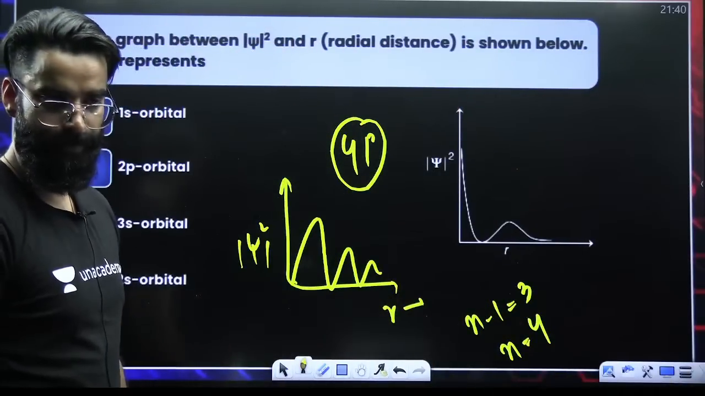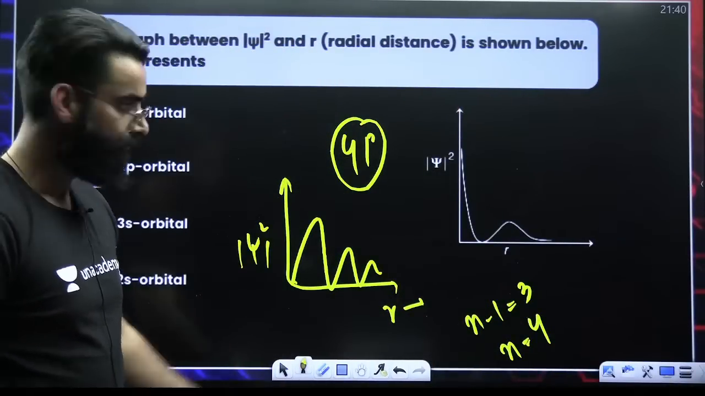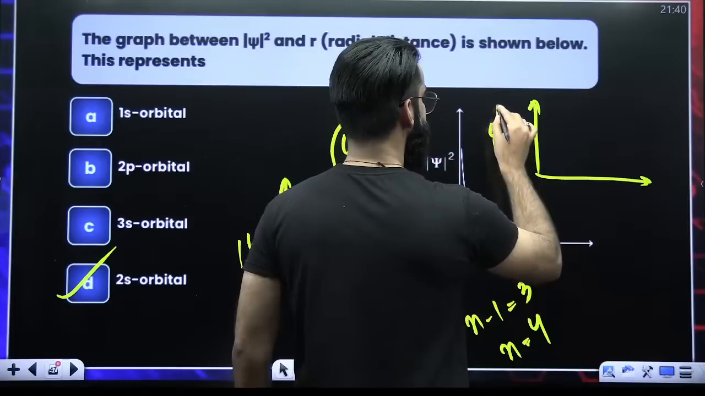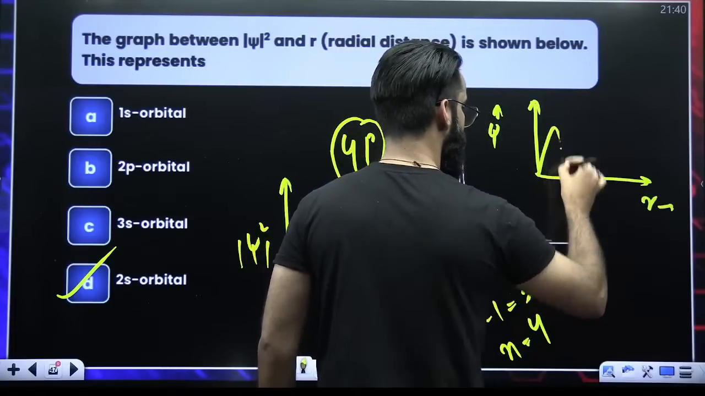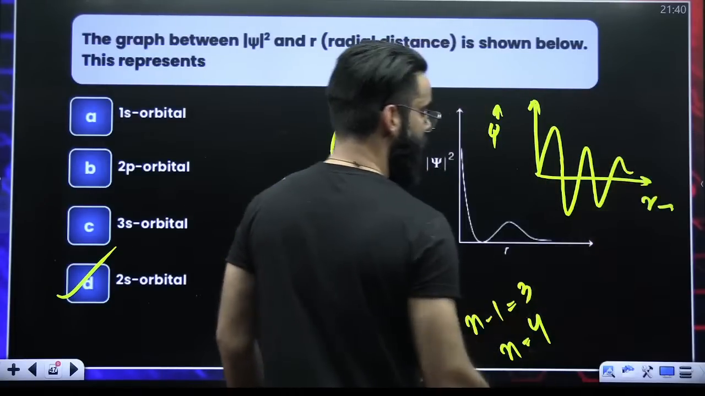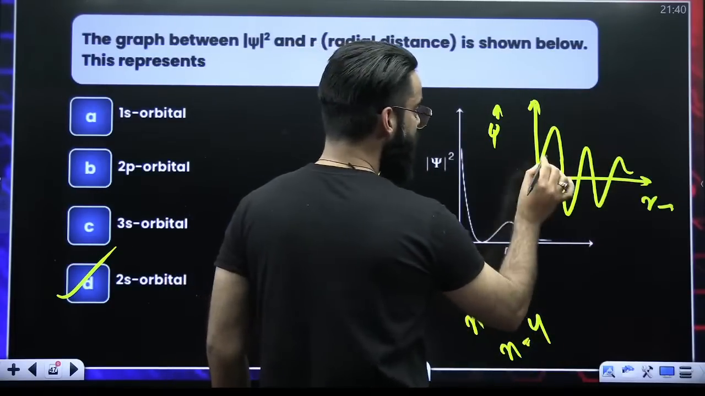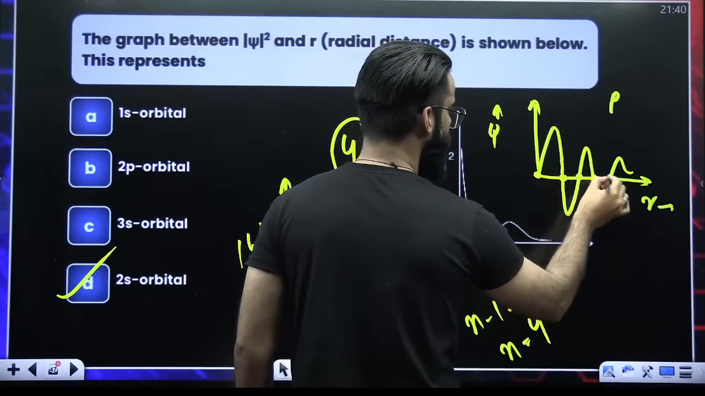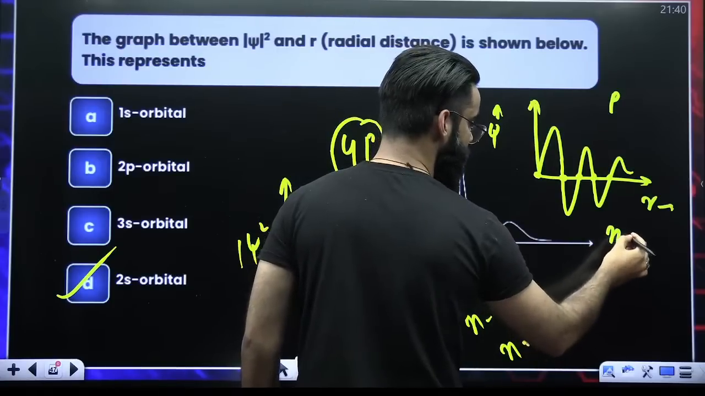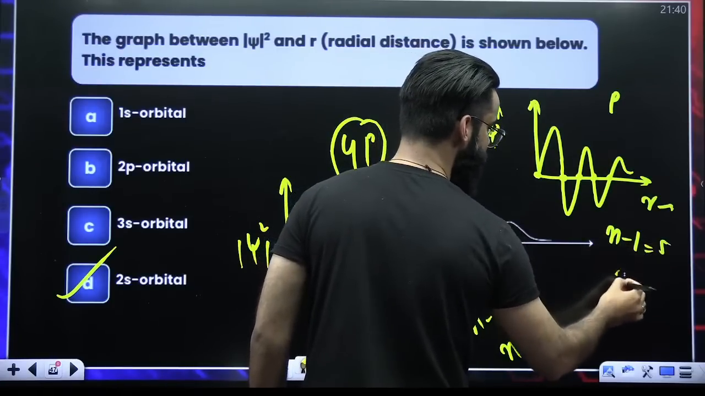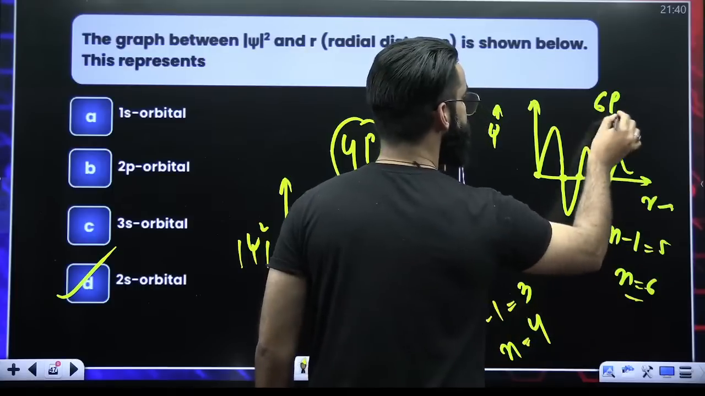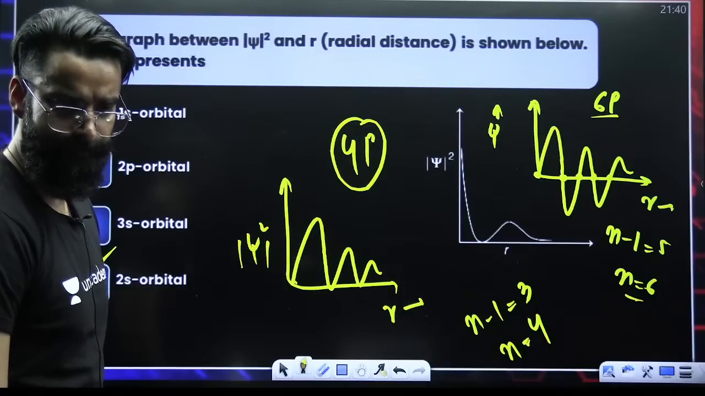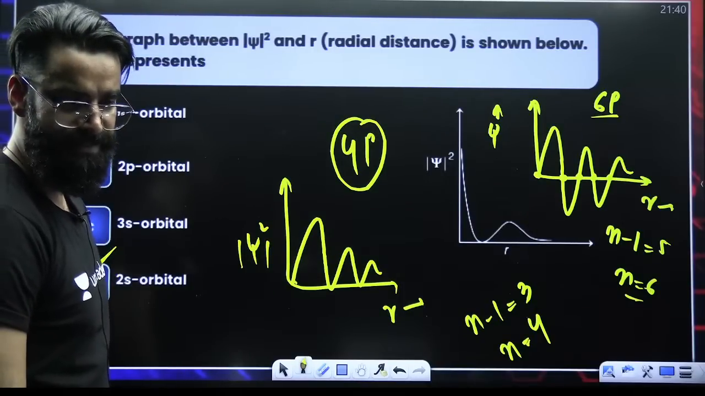Got it? For example, you have a graph like this, psi versus r. First of all, the graph is starting from the bottom, it's P. Now how many nodes? 1, 2, 3, 4, 5. 5 nodes in total. So total number of nodes is n minus 1, that's 5, so the n value here is 6. So 6p. Simple. I believe this is clear.